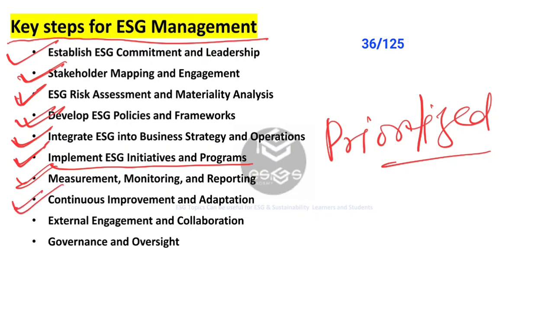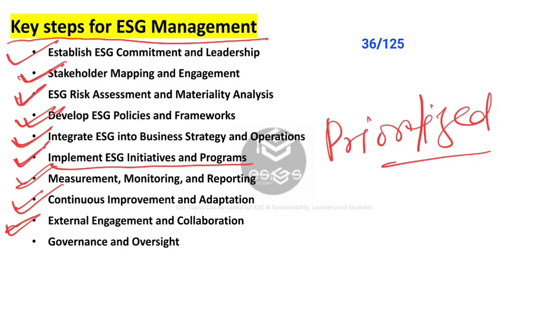So feedback and evaluation, very important. Solicit feedback from stakeholders and internal teams to evaluate the effectiveness of ESG management practices and identify areas for improvement. Next is external engagement and collaborations. Industry collaborations: participate in industry initiatives, partnerships, and collaboration to address sector-specific ESG challenges and drive collective impact. Also, advocacy and thought leadership to engage in advocacy efforts. Why? To promote sustainable practices, influence policy developments, and contribute to the broader agendas.